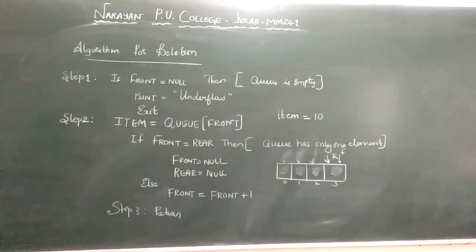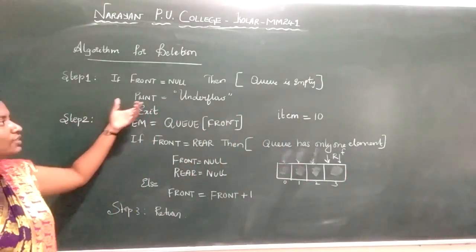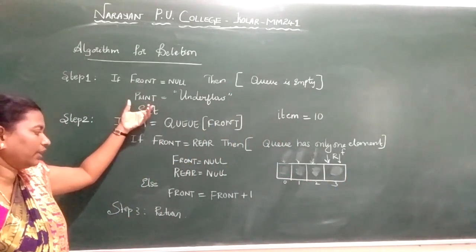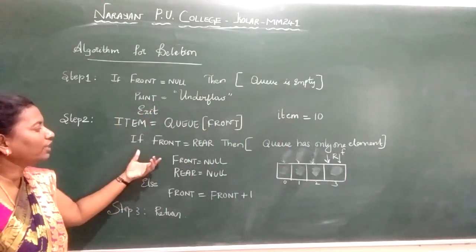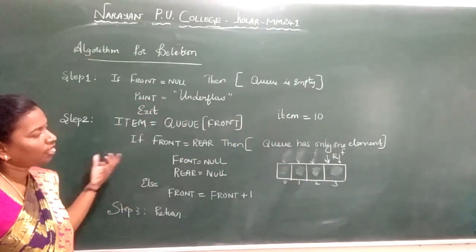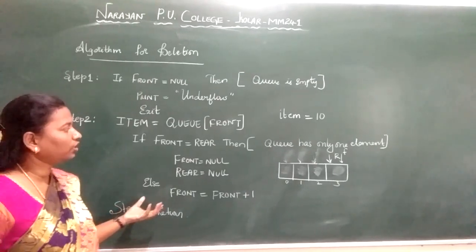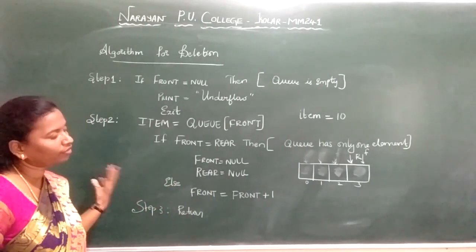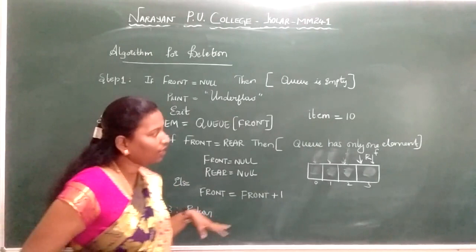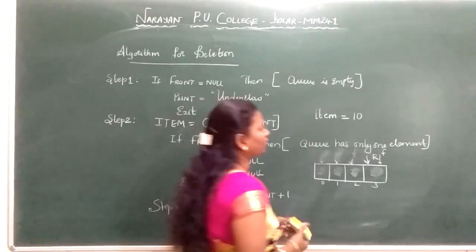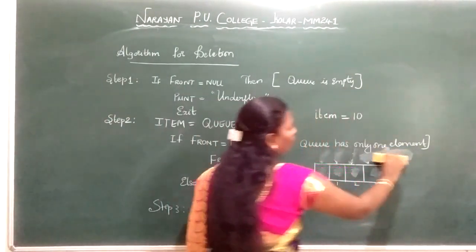So now your front is equal to null. At this condition your Q is empty. When front and rear become null, the Q is empty. Front is equal to null, rear is also equal to null. I have deleted all the elements. When front and rear are pointing to the same position, the Q has only one element.